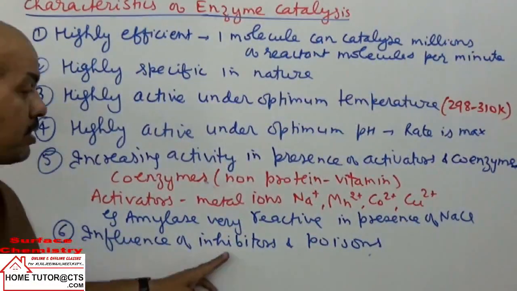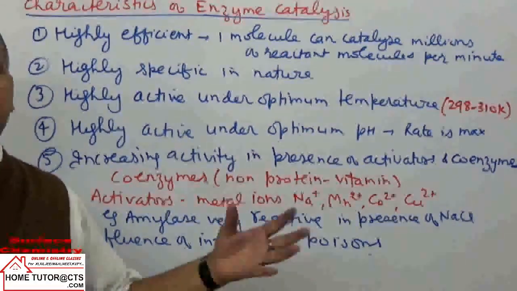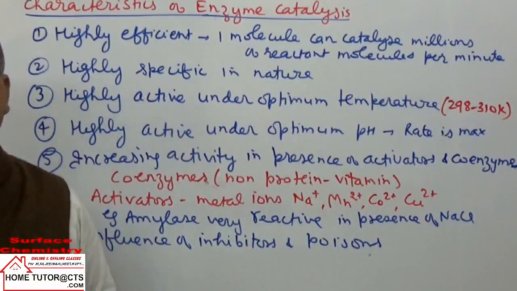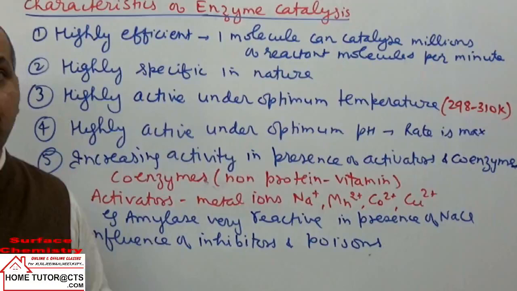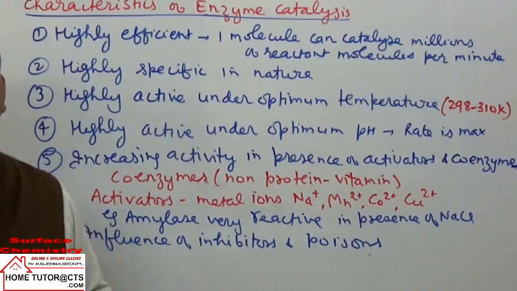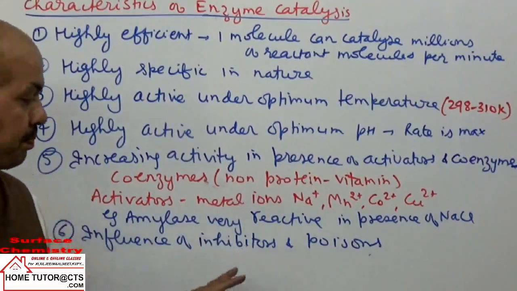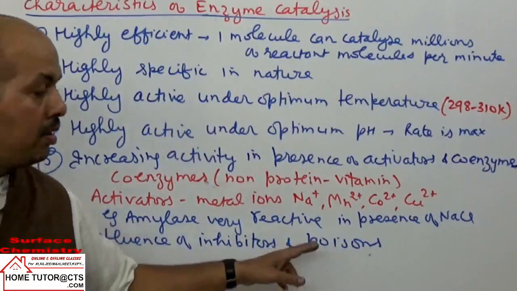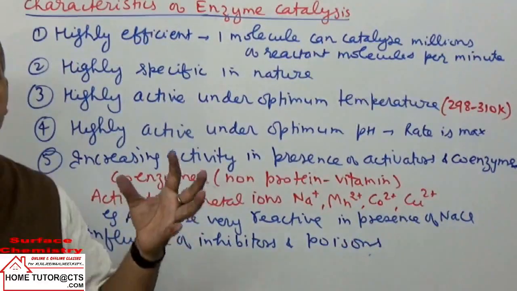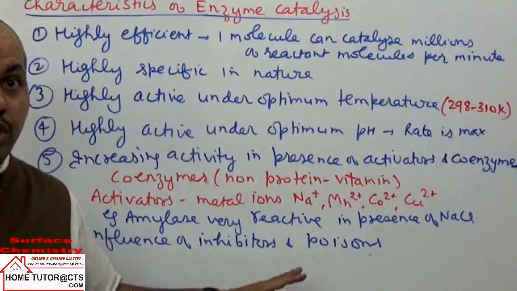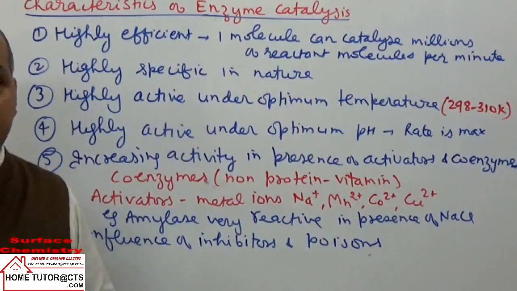What is next? Influence of the inhibitors and poisons. Just like in chemical reactions, the effectiveness of the catalyst is affected by inhibitors or catalytic poisons. Also, enzyme activity can be inhibited by catalytic poisons, because these inhibitors or enzyme poisons bind to the active sites in the enzymes.